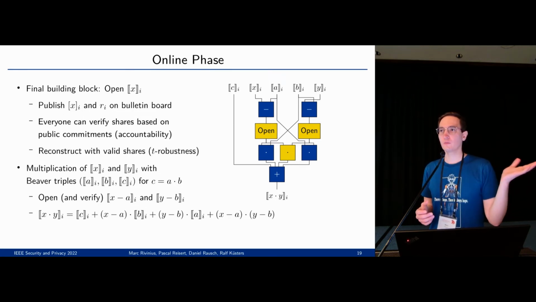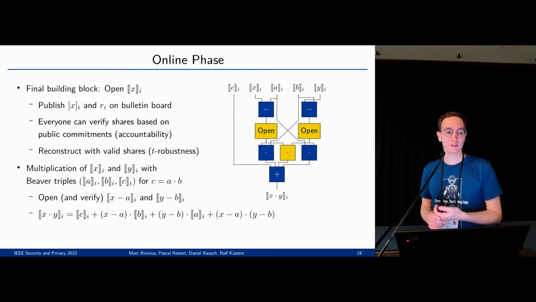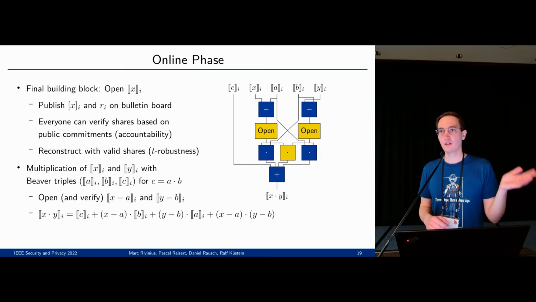Then multiplication is still left. That's not a linear operation. For that, we can use the popular Beaver multiplication, which has so-called Beaver triples, authenticated shares A, B, and C, where C is the product of A and B, which are uniformly random.